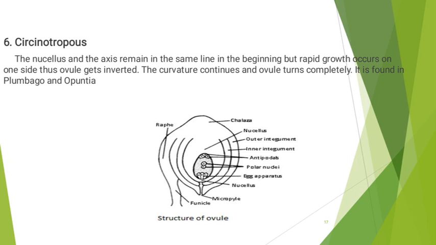Thus, due to rapid growth on one side, the ovule gets inverted and this curvature remains continuous. Thus, the ovule turns completely. So once again, the micropyle faces upwards. Circinotropous ovule is found in Plumbago and Opuntia.